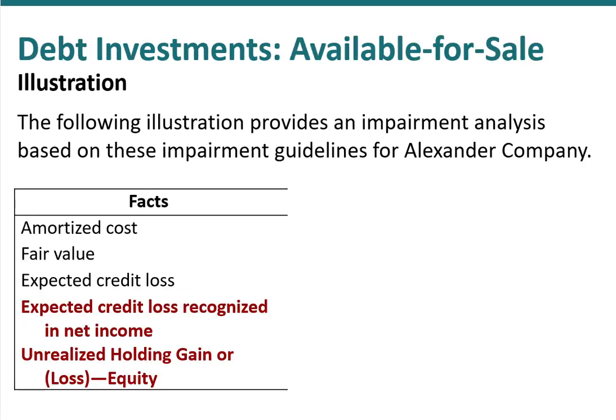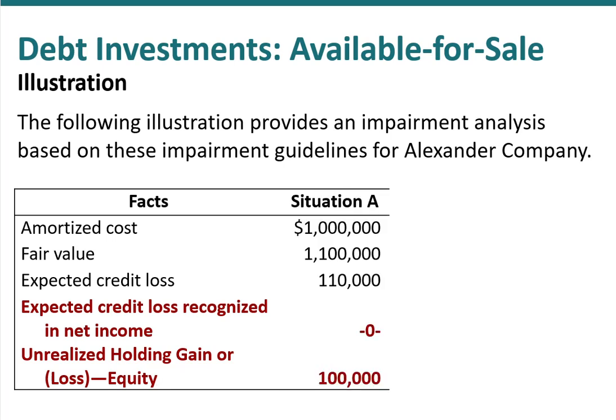Let's go ahead and take a look at 3 examples to illustrate this, and they all relate to available for sale securities. We're going to take a look at the amortized cost, and we're going to compare that with the security's fair value, and how does that difference between fair value and amortized cost compare to our expected credit loss. And then based on this relationship, we'll either record a credit loss, which becomes part of net income, or we will record an unrealized holding gain or loss, which will of course be reported as part of other comprehensive income in the equity section.